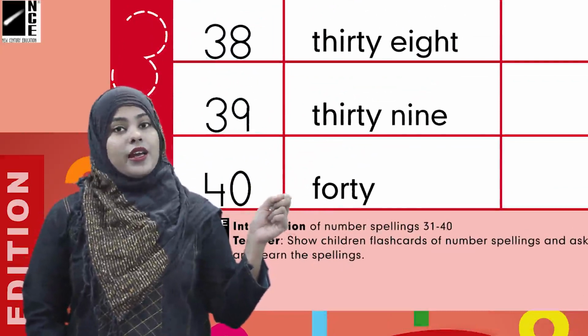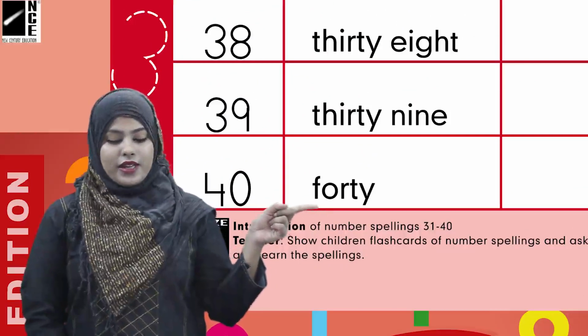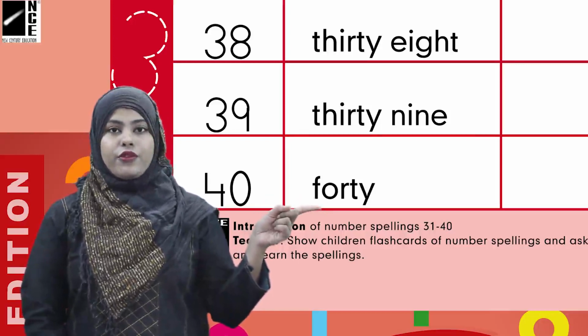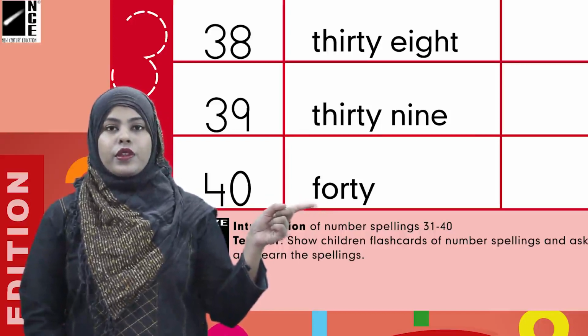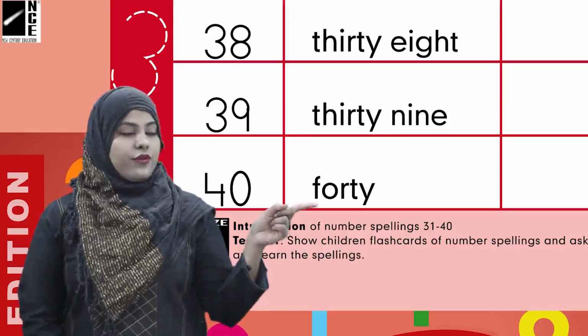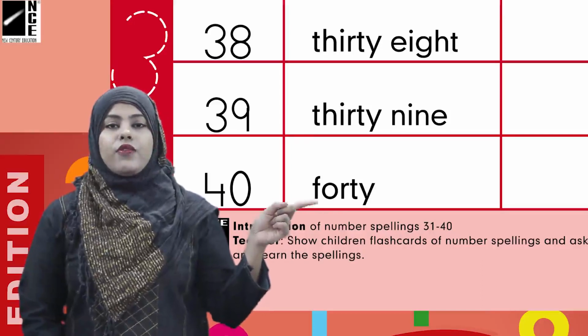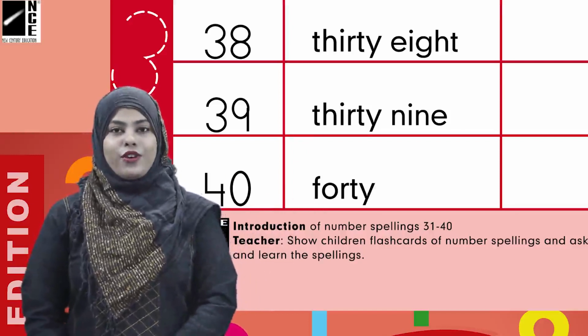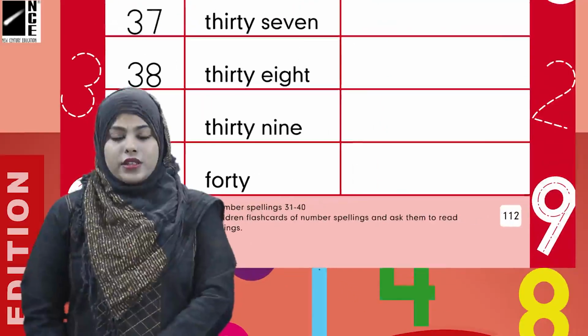Here is the new spelling. We haven't memorized this before, so now we will. The spelling of 40 is F O R T Y, 40. So we are going to write the spelling of 40 in the given blank.